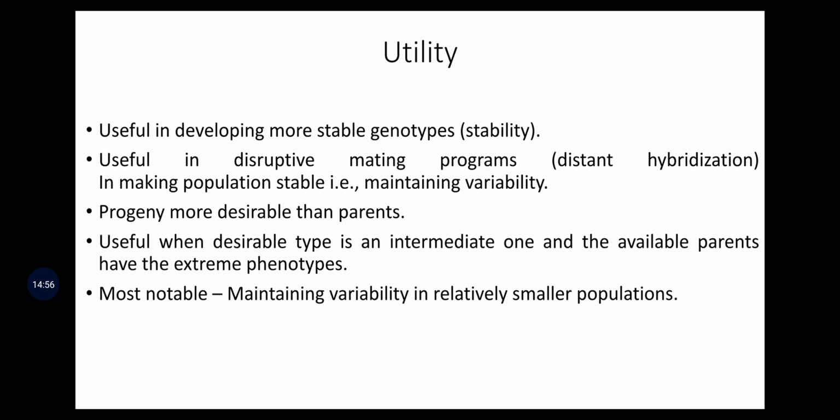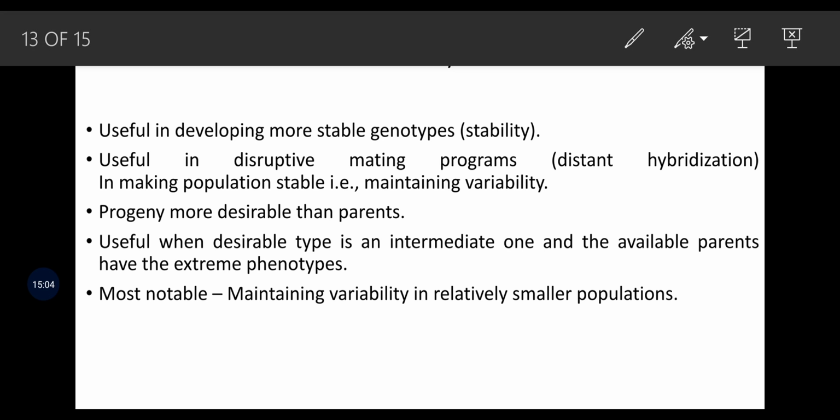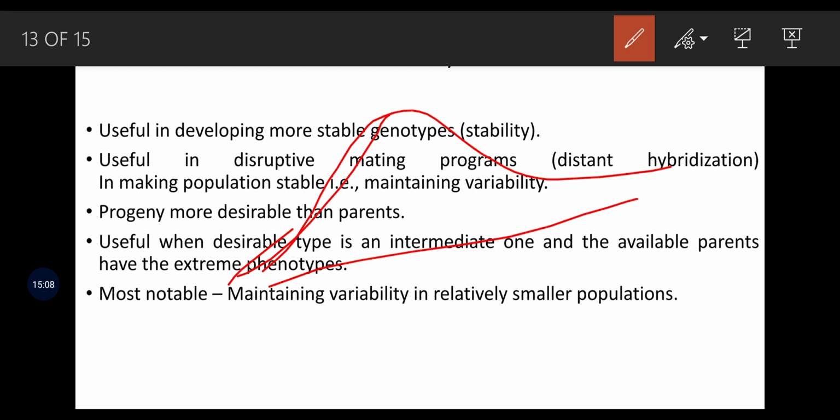So here you should always keep in mind that when crossing the extreme phenotypes, we can maintain the stability. That means we can follow the normalization curve in the population that we are maintaining in a particular location. One is stability. Then distant hybridization, where the parents are taken from different extremities, so that better allelic combinations take place.